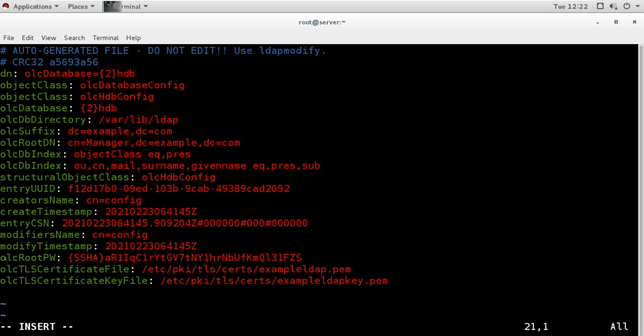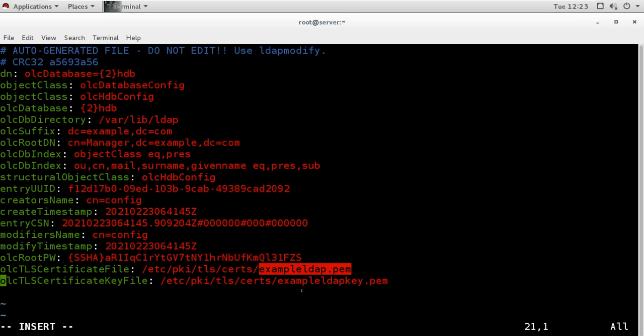So I added these lines here, olcRootPW, and this is the hash which we have generated. And then I added these lines like olcTLSCertificateFile, and the file will be generated under this location, /etc/pki/tls/certs. In that location I will create the file example-ldap.pem.